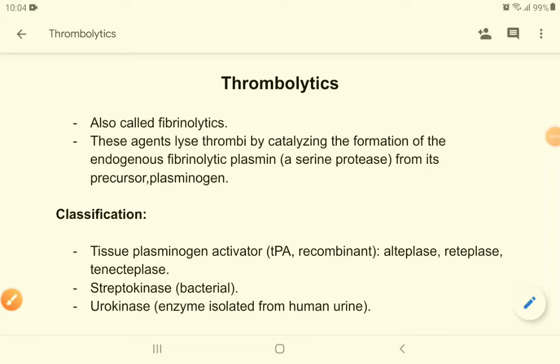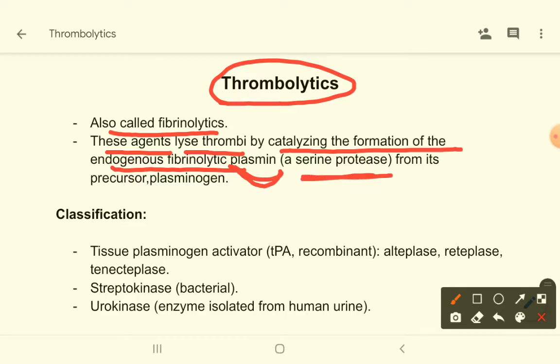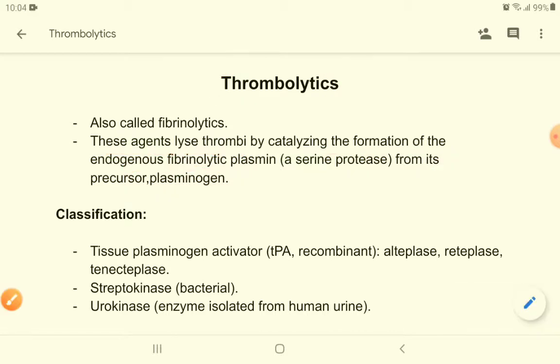Dear students, now we are going to talk about the thrombolytic agents. So what are the thrombolytic agents? These are also called fibrinolytics, and these are the agents which lyse thrombi by catalyzing the formation of the endogenous fibrinolytic agent plasmin, and plasmin is a serine protease from its precursor plasminogen. That means from plasminogen